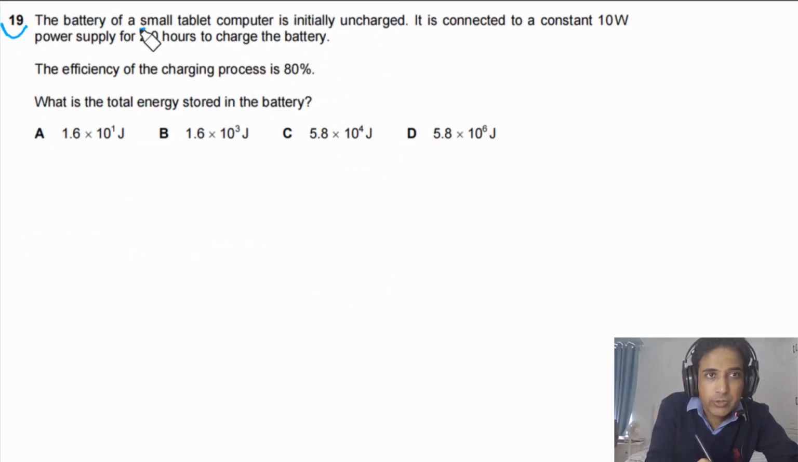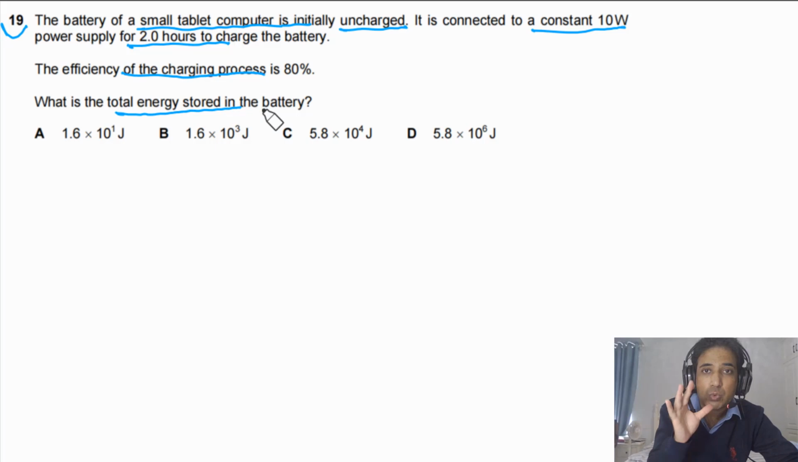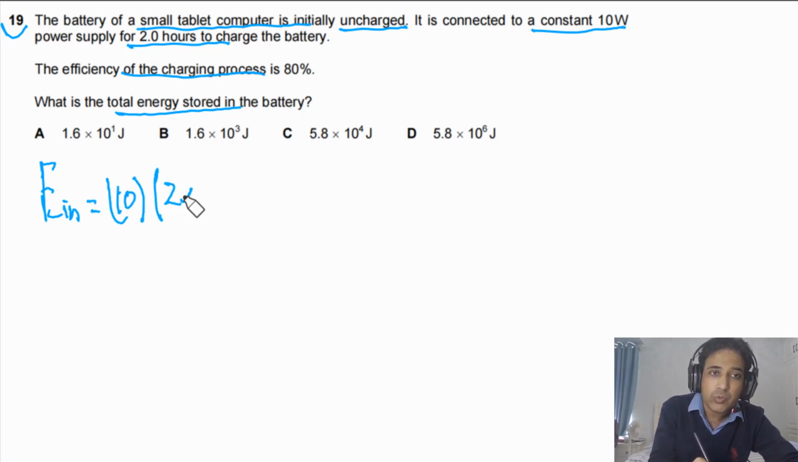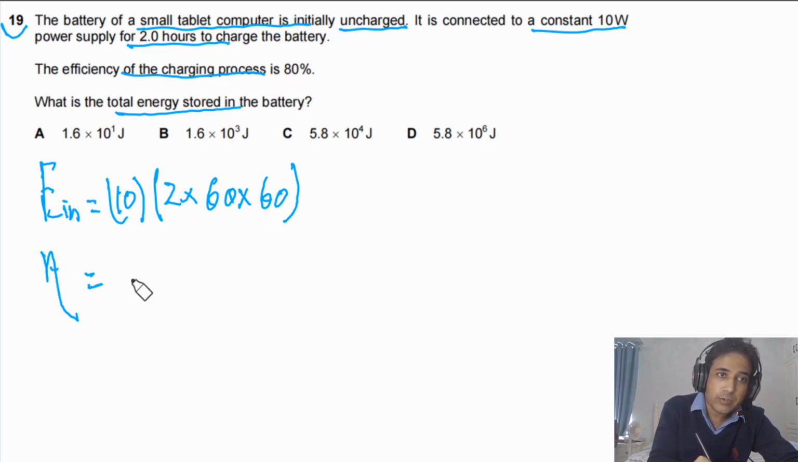Question 19 says the battery of a small tablet computer is initially uncharged. It is connected to a constant 10 watts power supply for 2 hours to charge the battery. The efficiency of the charging process is 80%. What is the total energy stored in the battery? First of all, we can calculate the input energy from the power supply. We have 10 watts power multiplied by time, 2 hours. 1 hour has 60 minutes and 60 seconds, so the energy we will get in joules. And the efficiency of the charging process is given, that is 80%.